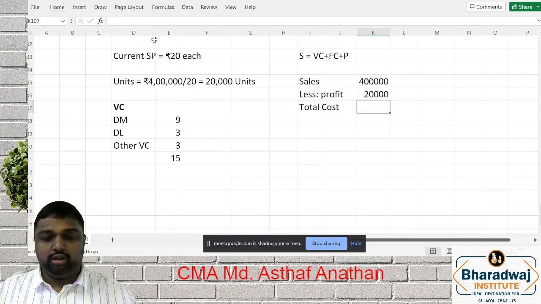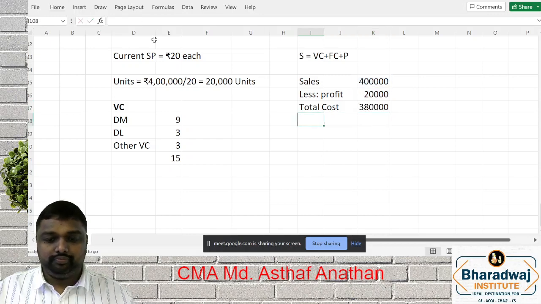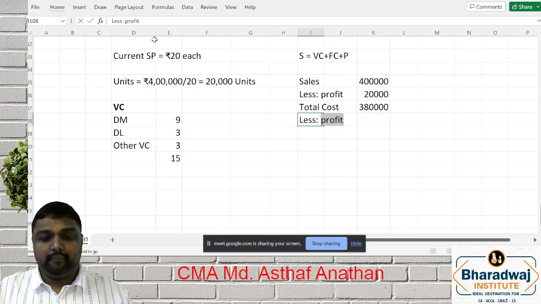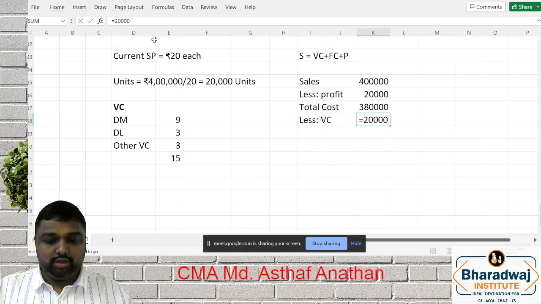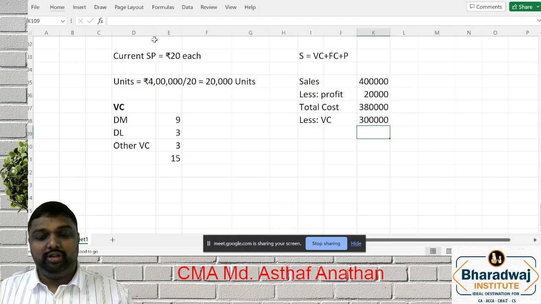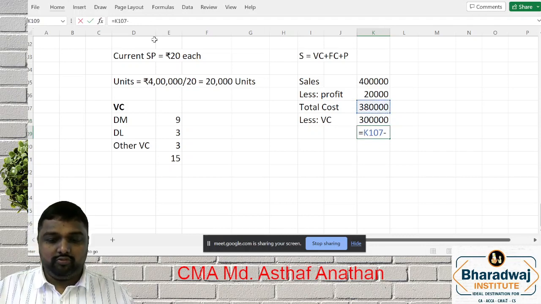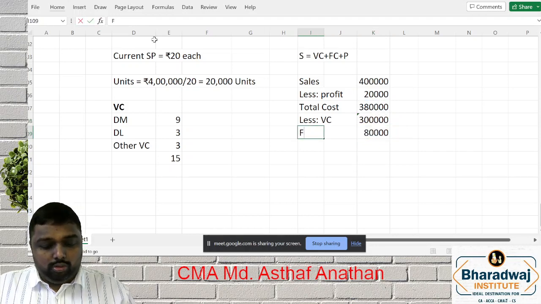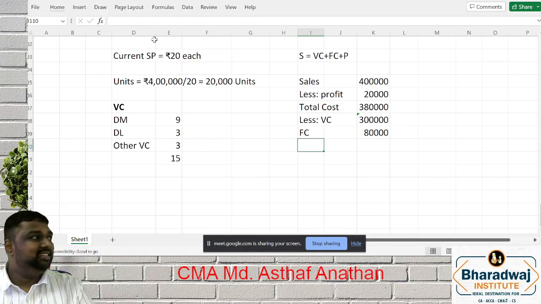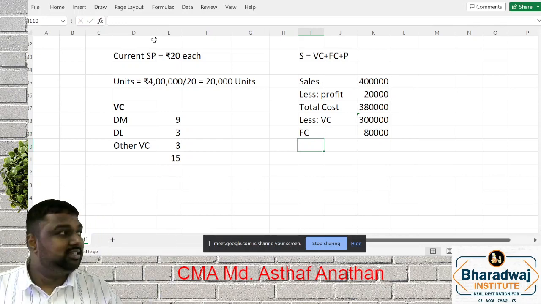This is your total cost, less variable cost. Your units, as you said, 20,000, for each unit 15. This is your fixed cost. Data is clear now?